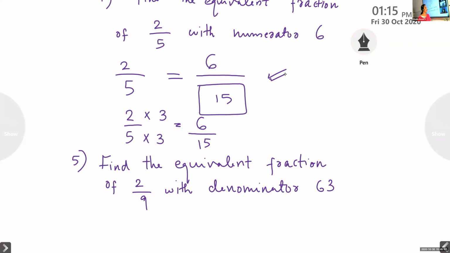So that numerator place you have to give one box. 2 by 9 equal to box by 63. Numerator, don't know. Denominator we know.